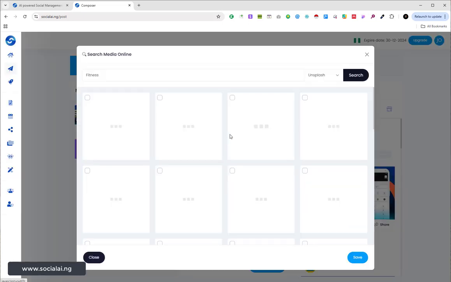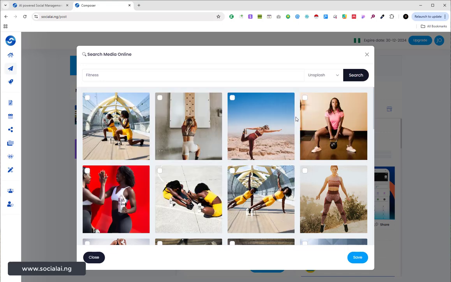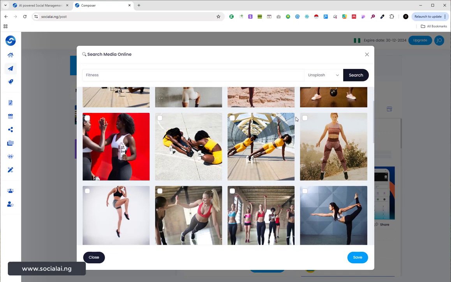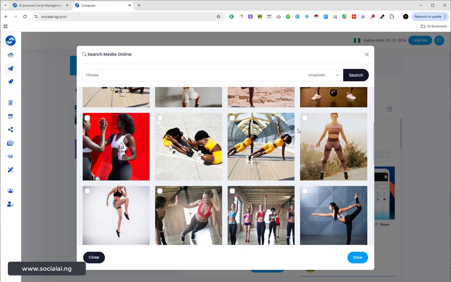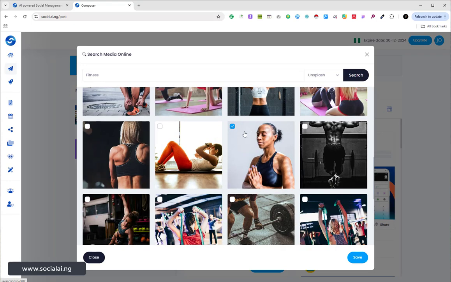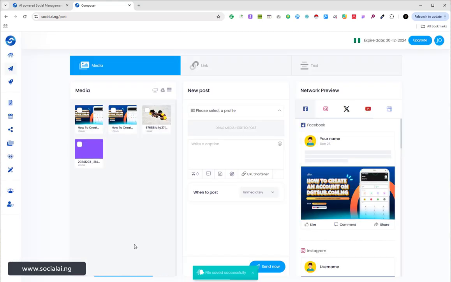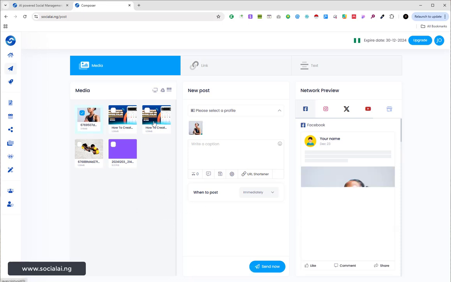You're going to see the magic, voila. It's going to load different fitness images, or any kind of image that you're actually looking for, directly on the dashboard from Unsplash and Pexels for you. You understand? Let me say, for example, I'm actually okay with this. All I need to do is to select it and click on save. You can see it's going to upload that image on my dashboard right here. All I just need to do is to select it.